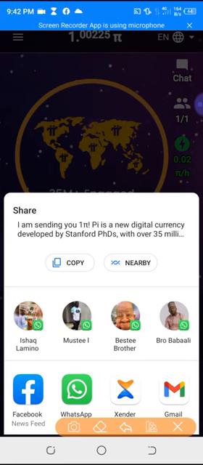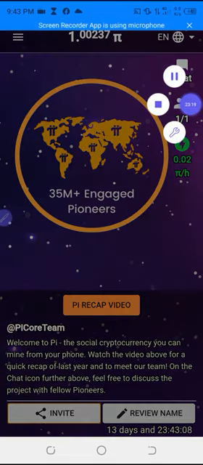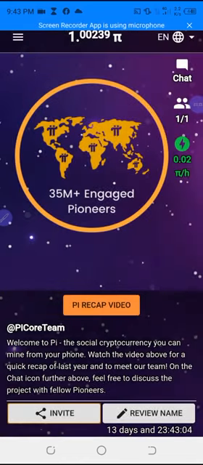It's a new digital currency developed by Stanford PhDs. Then you can click on copy. Now I click on copy. So that is all. If you go somewhere to paste it, you will see that the invitation code will be OVETA1.